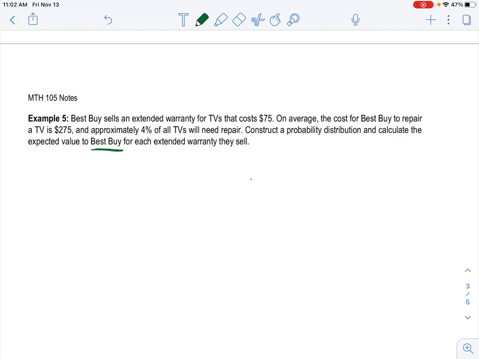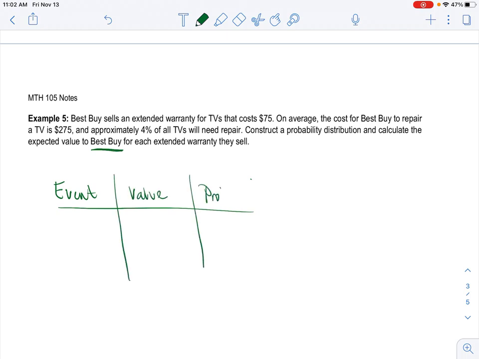So I'm going to create my distribution model, probability model or distribution. I'm going to call it an event. You can call it an outcome. And then the value, and then the probability. Okay, so you either don't repair the TV, right? It's great within that warranty, or the TV will need to be repaired.